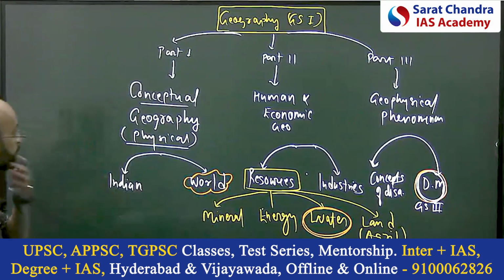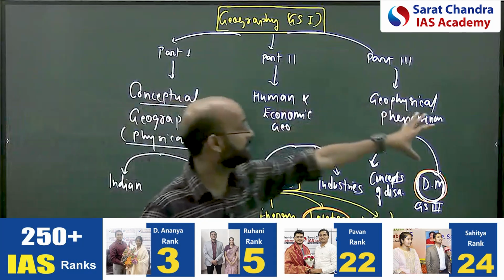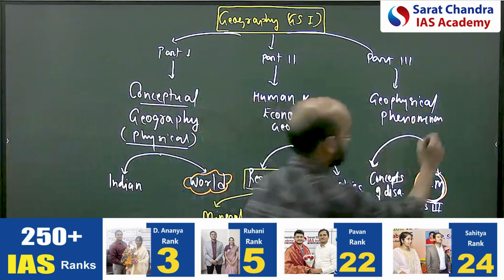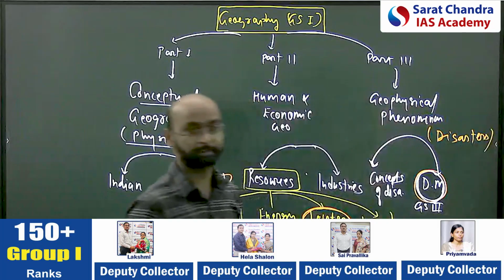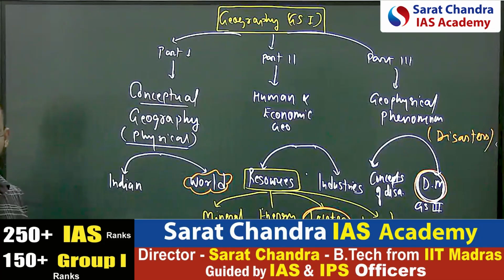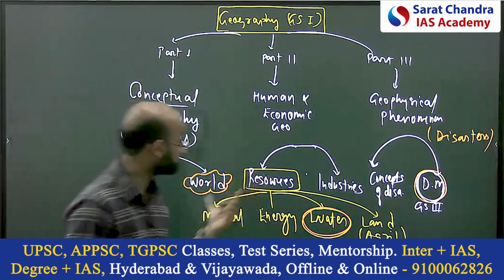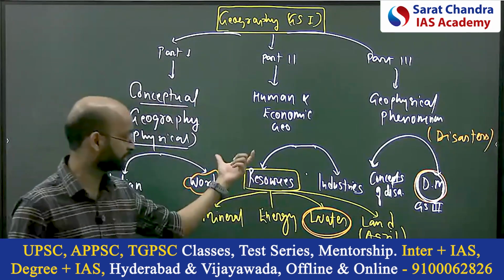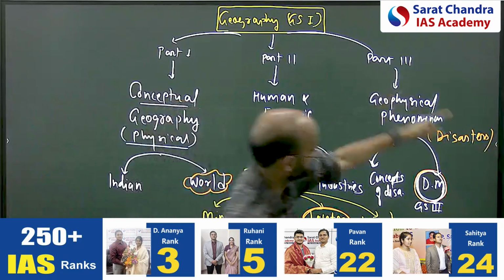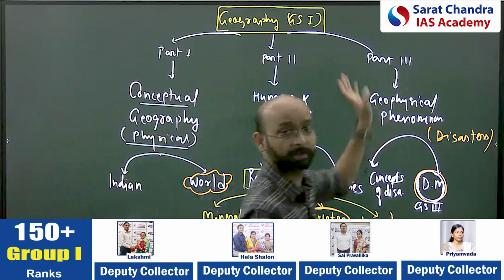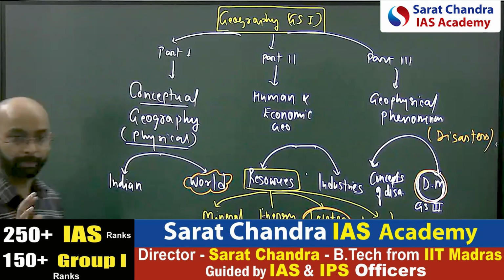Now how they have divided, basically now we know the physical geography, human geography, and geophysical phenomena. This is nothing but disasters. So geography can be studied in 3 dimensions. I think ma'am has already covered this conceptual part, and also she has done some questions on resources. Today we'll complete this human geography part, and in tomorrow's class the disaster management part. The next class will be on the environment. That way geography can be completed.